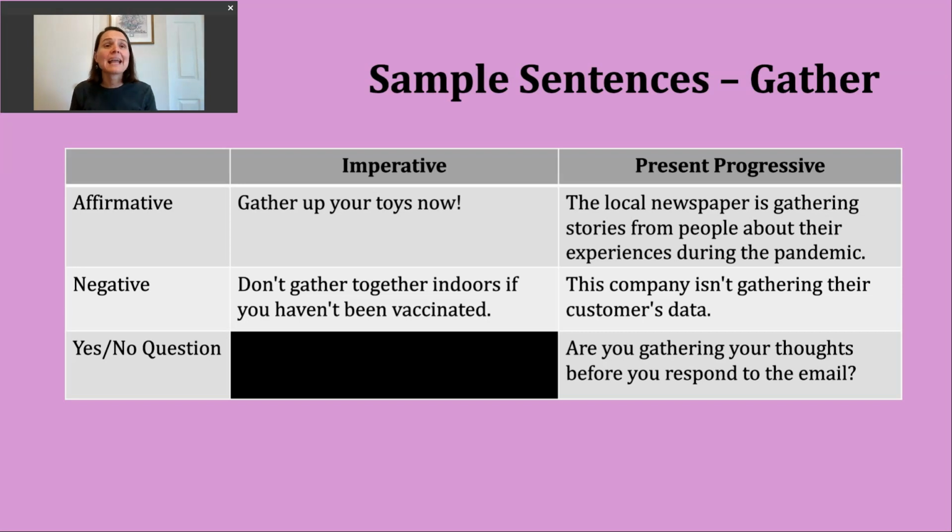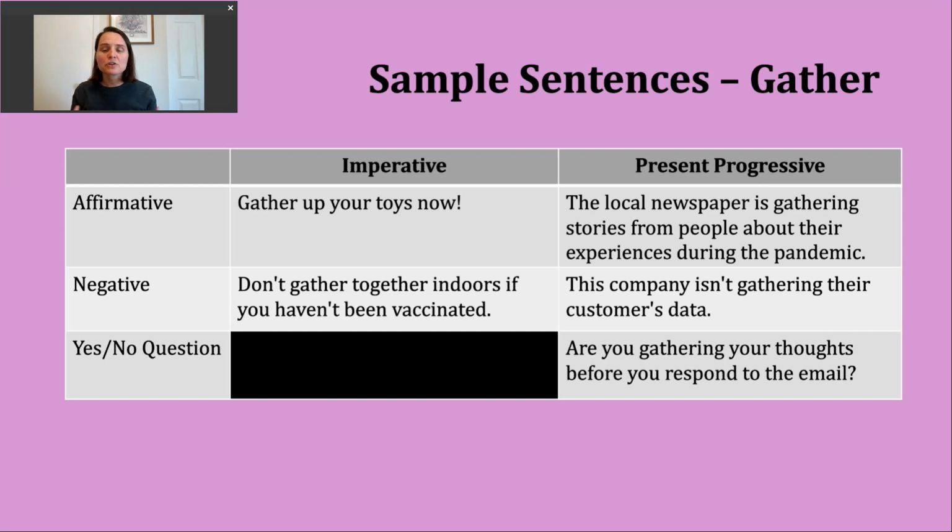Finally, if you want to make a yes or no question, you want to start with your form of be, and that should match the subject, which comes next, and then we'll use the ing form of the verb. "Are you gathering your thoughts before you respond to the email?" So here, this sentence is tying back to that fourth definition of the verb we looked at earlier today.